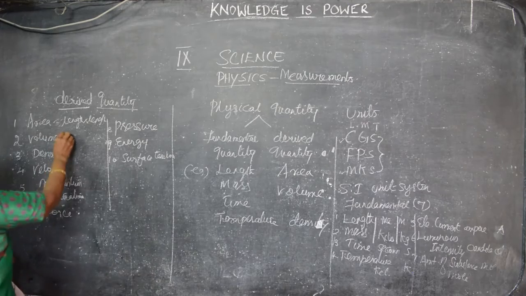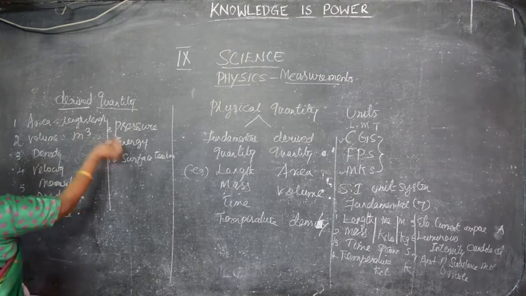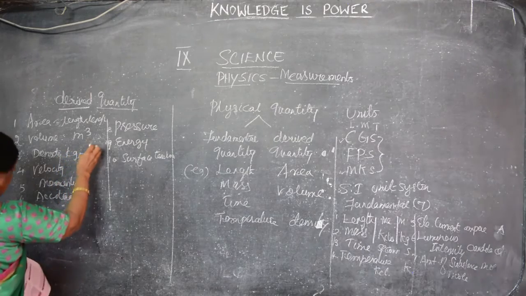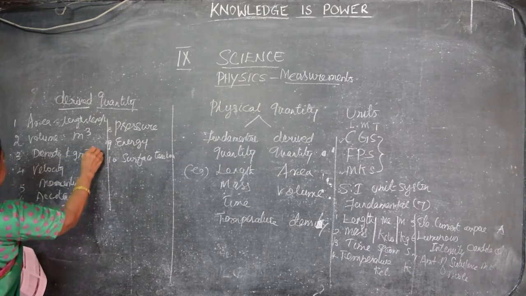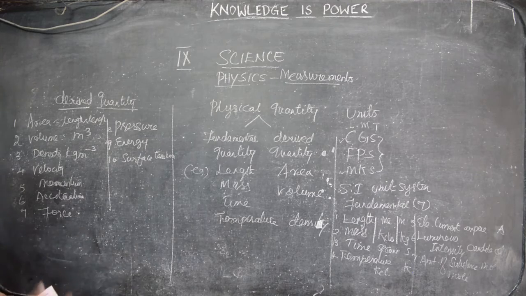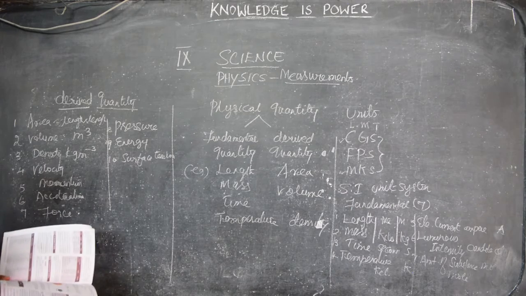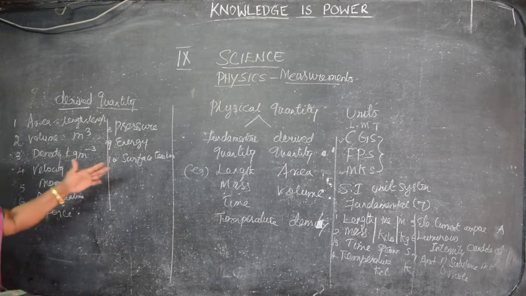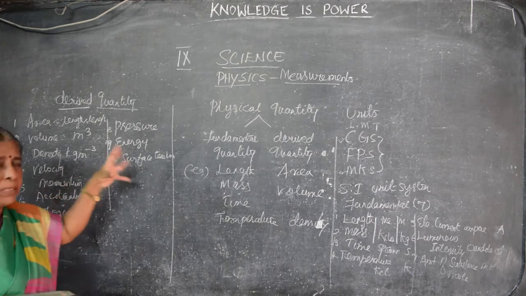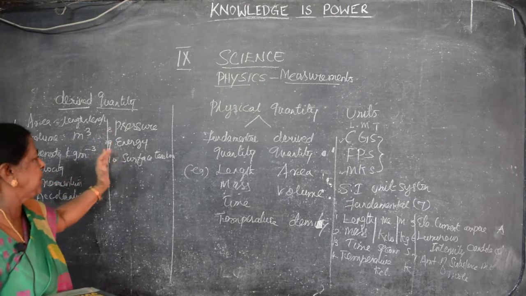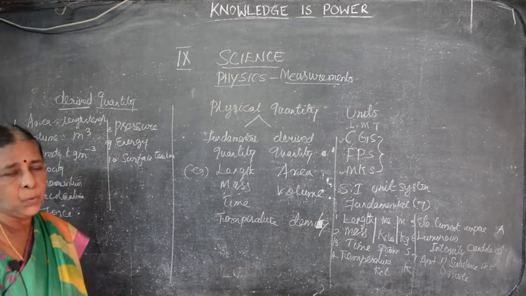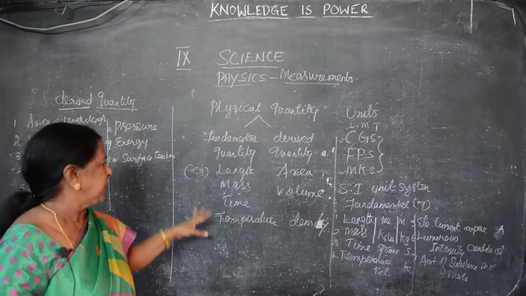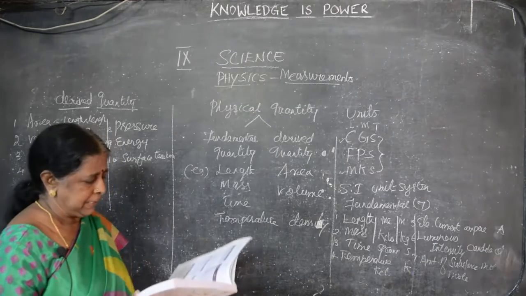Volume, m cubed, that is 3 times. Density, kilogram per meter cubed. This is density. Velocity, that is the increase in the speed is known as what? Velocity. That is meter by second. Acceleration the same like only. Momentum, the particular side it moves, no. Force, some other external force acts on that. Pressure, energy, surface tension. These are the derived quantities. Clear? Now we got a clear idea what is fundamental quantity, what is derived quantity. 7 fundamental quantities and 10 derived quantities.